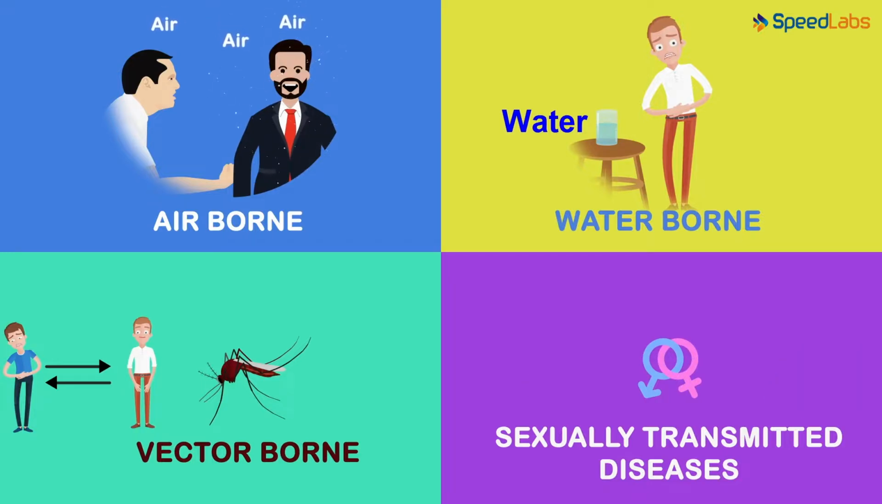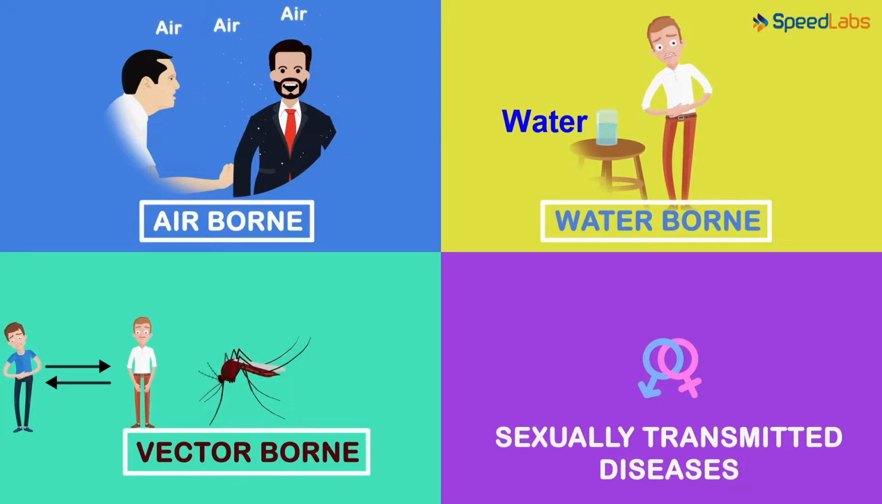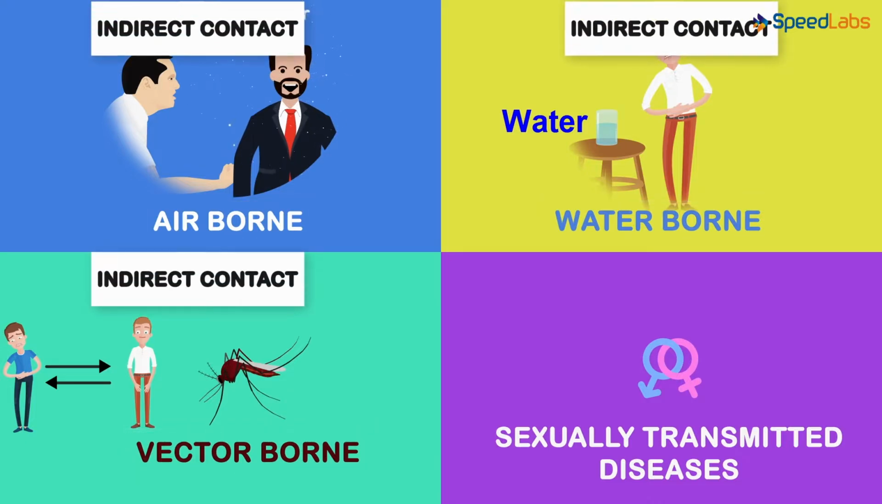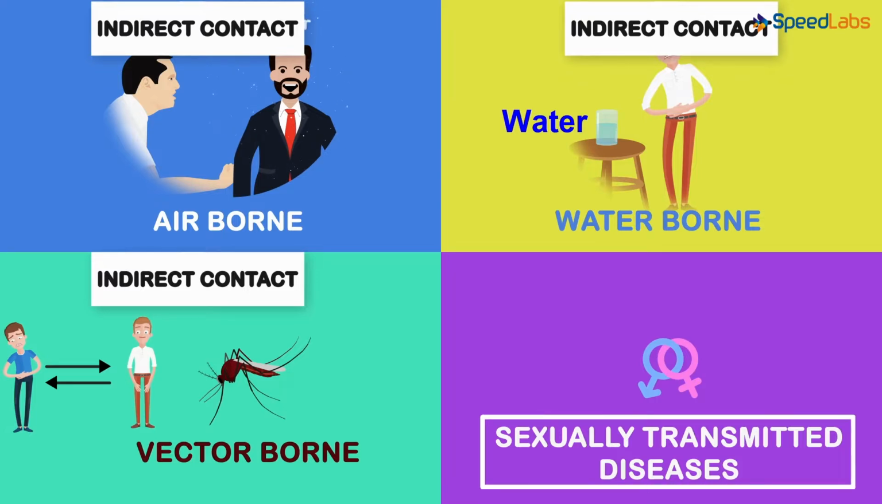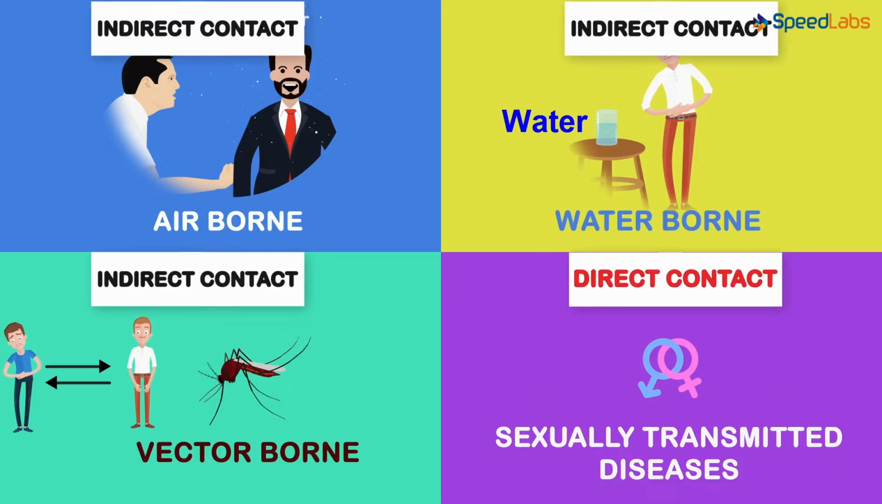But no matter which type of disease it is, there is some form of contact. Transmission of a disease can happen through direct contact and indirect contact. Airborne, waterborne, and vector-borne diseases are examples of which type? Are the two infected individuals in direct contact with each other? No, these are examples of indirect contact. And it's obvious that sexually transmitted diseases are examples of direct contact. Which one do you think is easier to prevent? Yes, we can prevent diseases caused by direct contact, but not those spread by indirect contact.